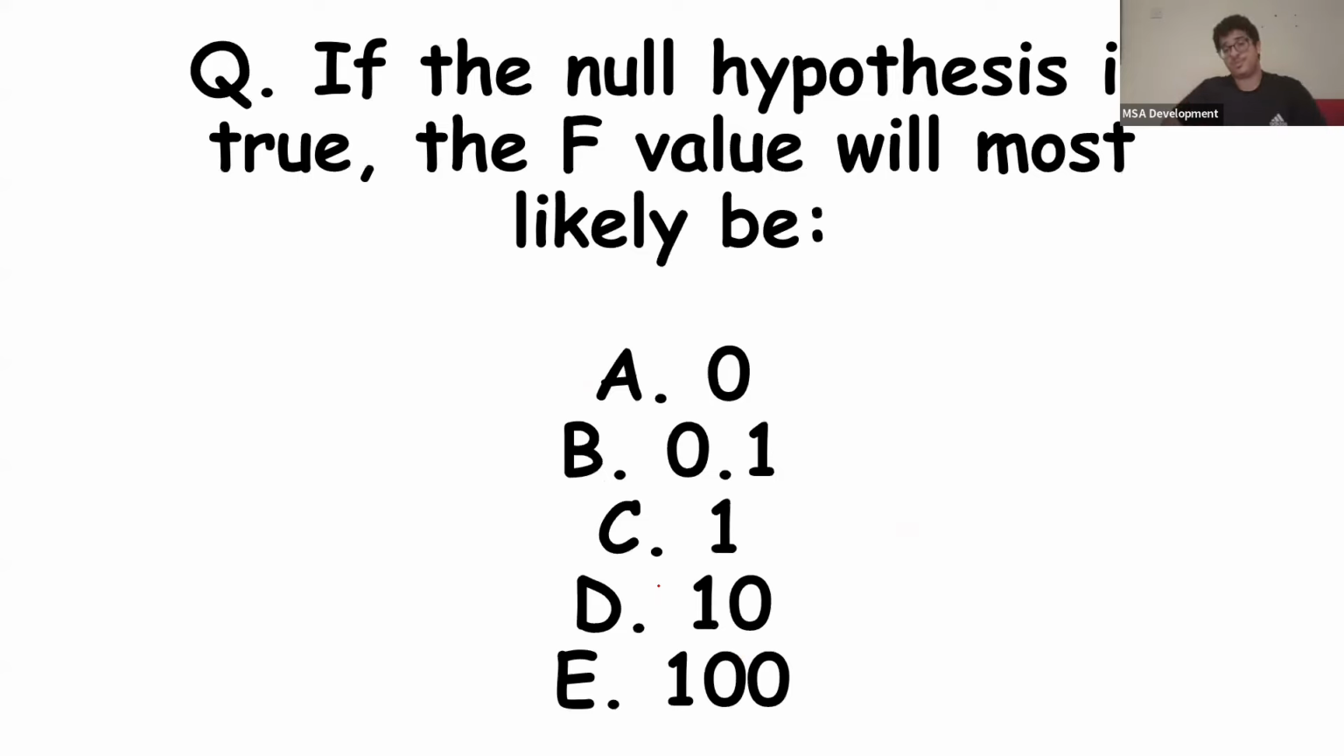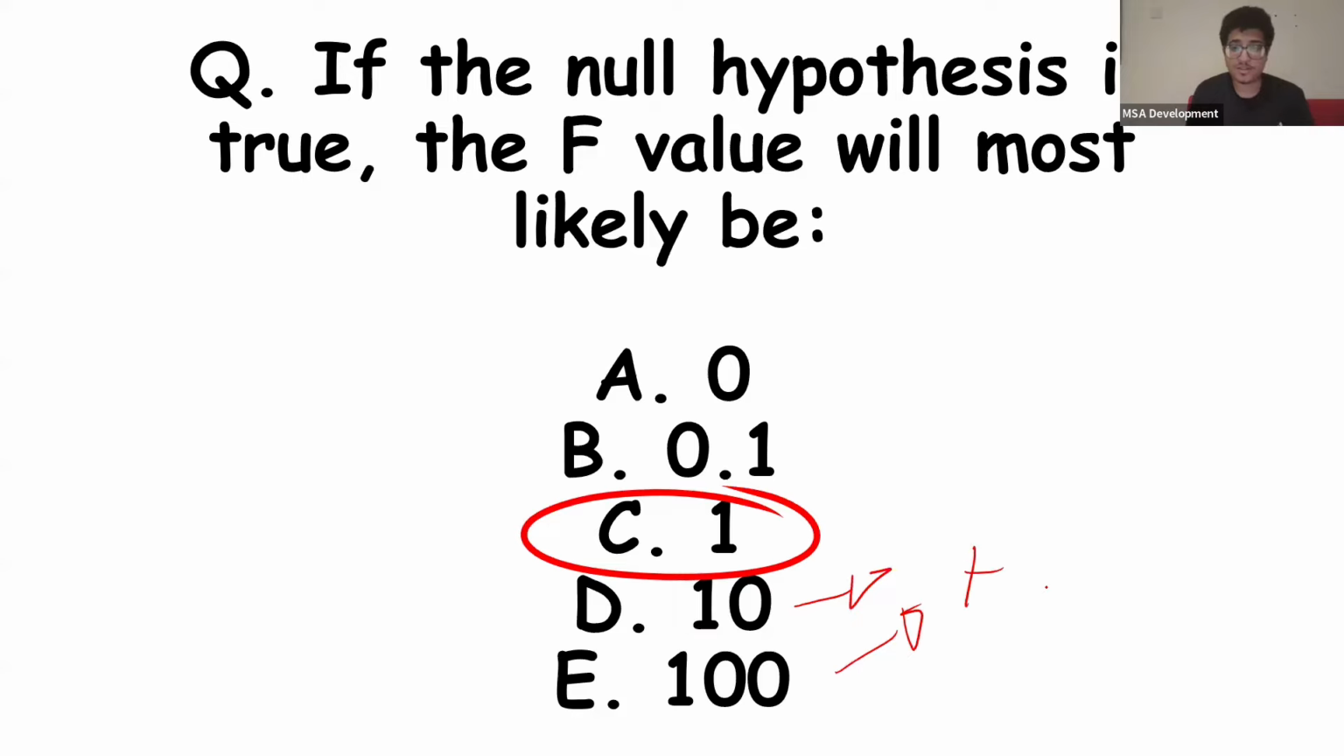If the null hypothesis is true, the F value, so this is talking about ANOVA. F value is associated with ANOVA. And if the null hypothesis is true, the most likely F value will be 1, or anything near 1. 10 and 100 would mean the null hypothesis is rejected, so H1. 0.1 and 0, I'm actually not sure what that would mean, but just know that anything near 1 means the null hypothesis is true. Anything more than 1 means that the null hypothesis is rejected, okay?